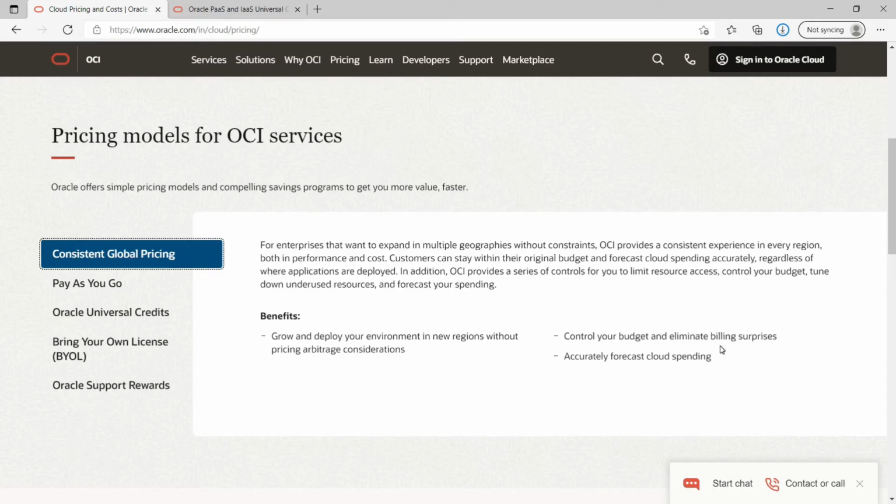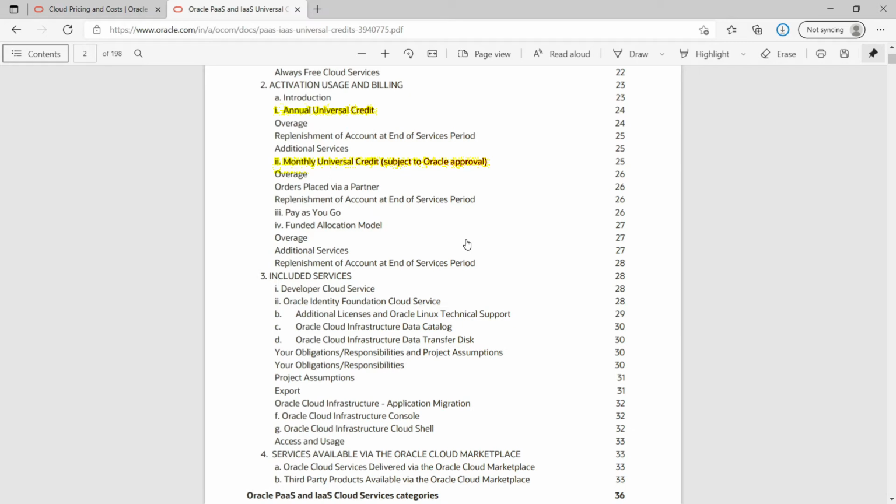Here we can see there are mainly four types of pricing models that are supported: consistent global pricing, pay as you go, Oracle universal credits, and bring your own license. If you go to Oracle universal credits, you can see two types of universal credits are supported: first, annual universal credits, and second, monthly universal credits.